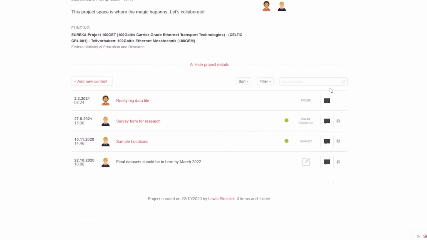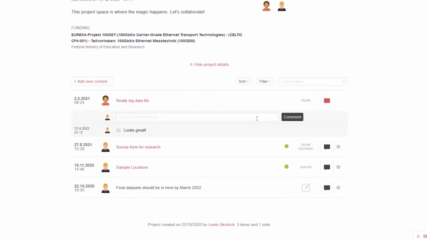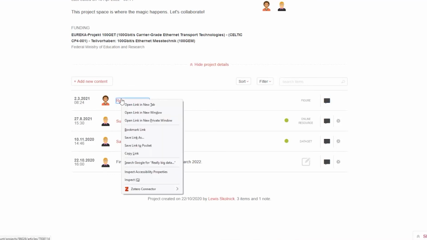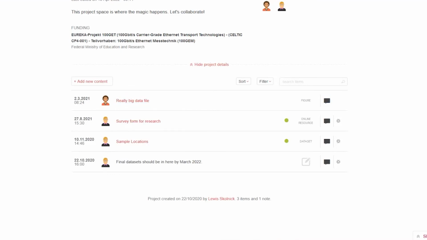And you can comment on other people's items. So I can make a comment like, oh, see, I already commented, looks great. So I won't make another comment, but you can comment on things. The one restriction is you can't make changes to someone else's data or files. So I can see that this person, Laszlo, has shared this really big file. It's not public. No one can see it except those who are part of this project. And I can see it, just by clicking here.